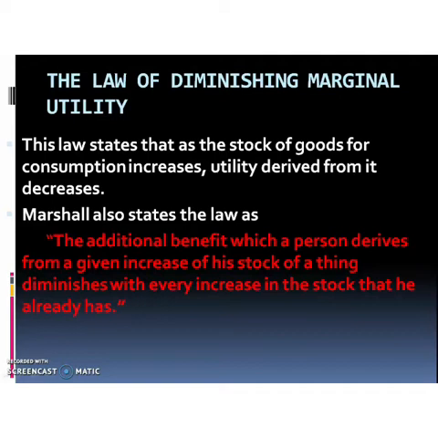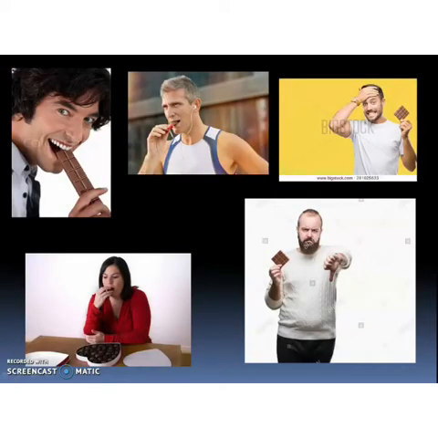In simple words, according to the law of diminishing marginal utility, as a consumer consumes more and more units of a commodity, the marginal utility derived from each additional unit goes on falling. For example, let us say you are having chocolates. The first chocolate that you have will give you the maximum amount of satisfaction.